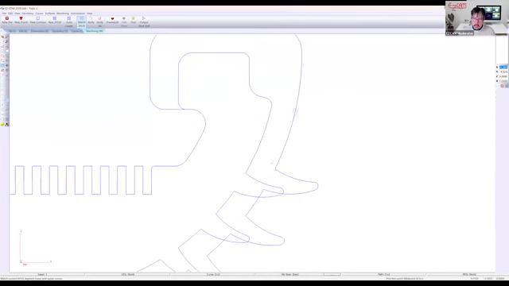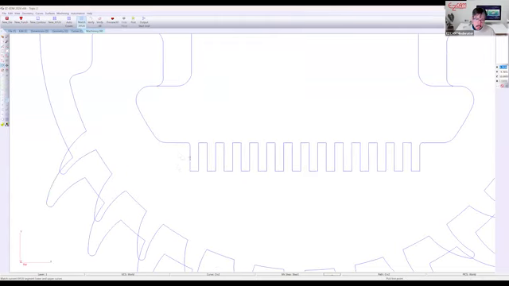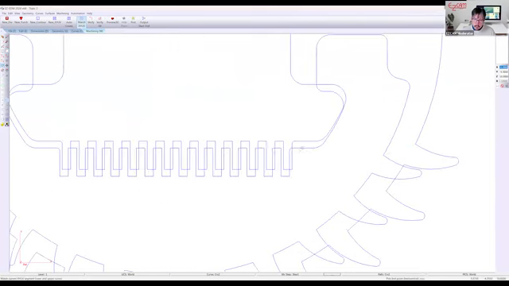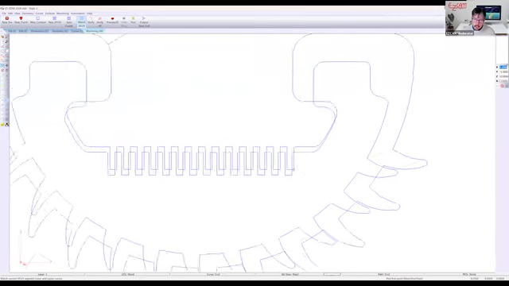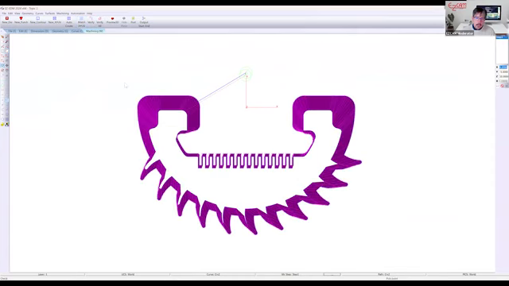Do the same thing over here. Tilt this ever so slightly. Now let's see what we get for toolpath there.